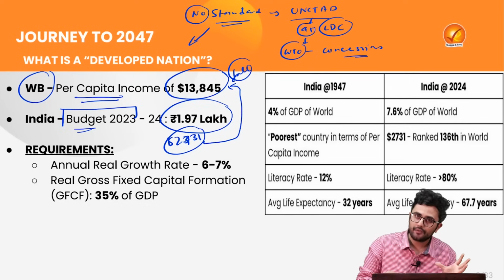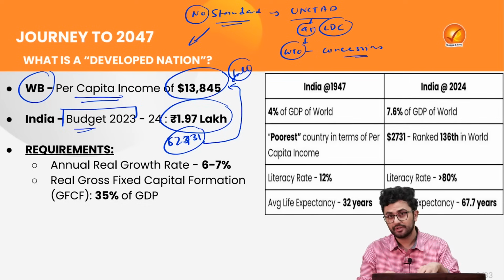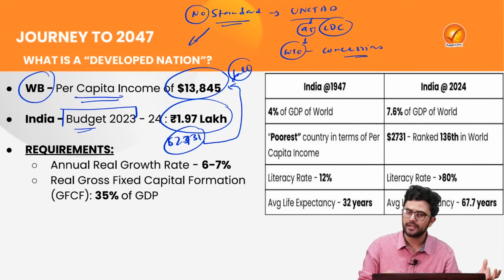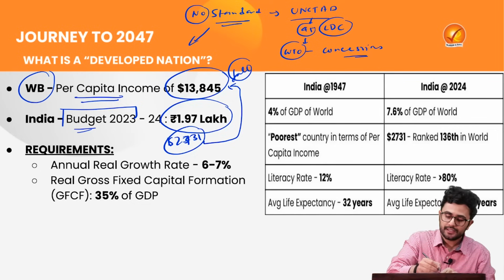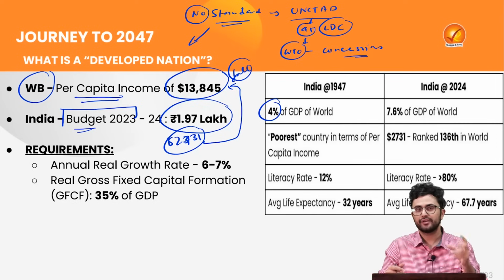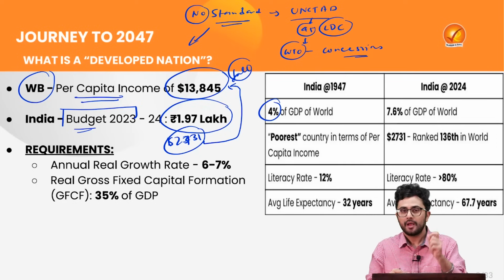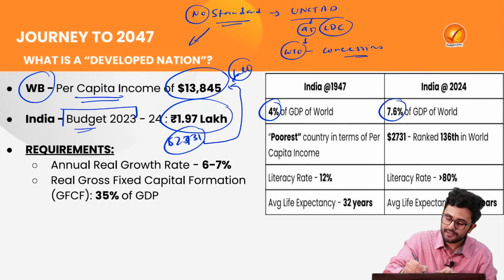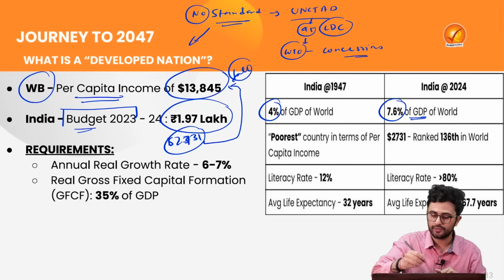But if we compare ourselves from where we are actually coming from, that is the time of our independence, we have registered significant growth. For example, at the time of independence, we constituted 4% of the world's GDP, but currently we are at 7.6% of the GDP of the world.